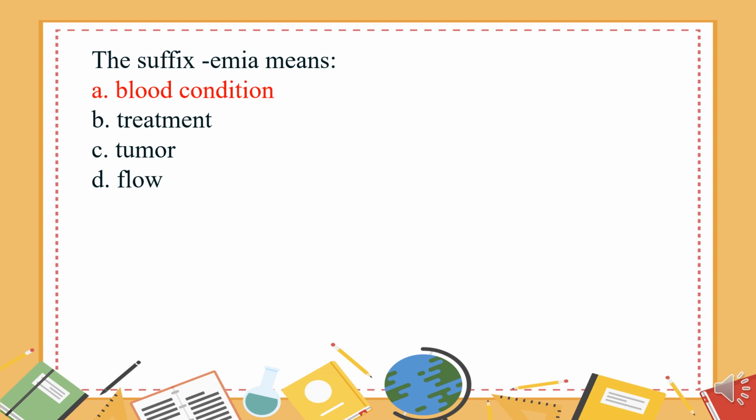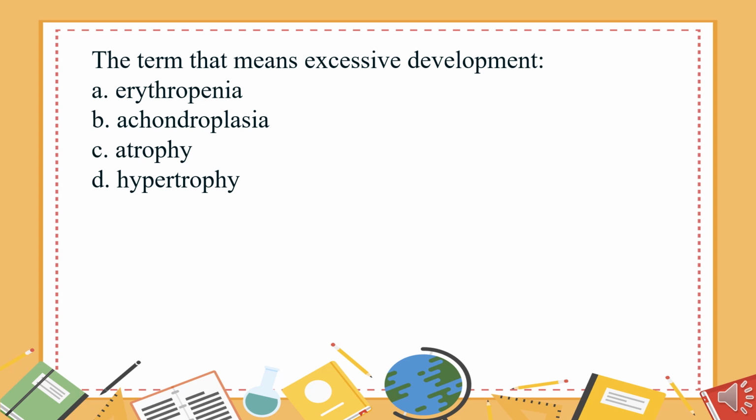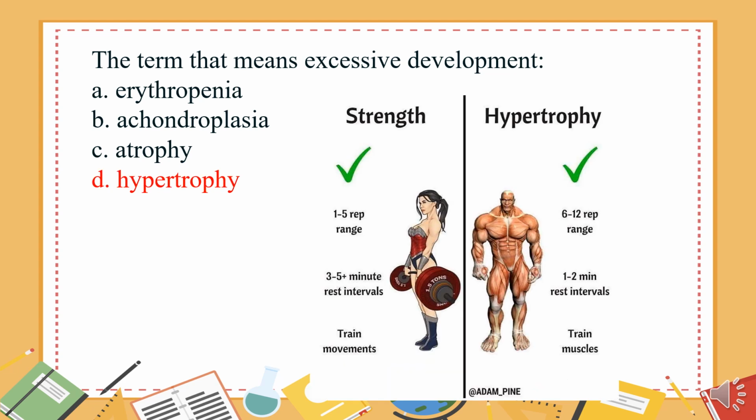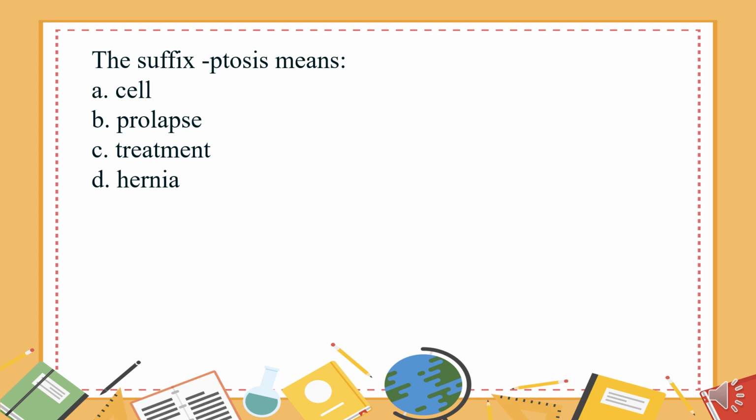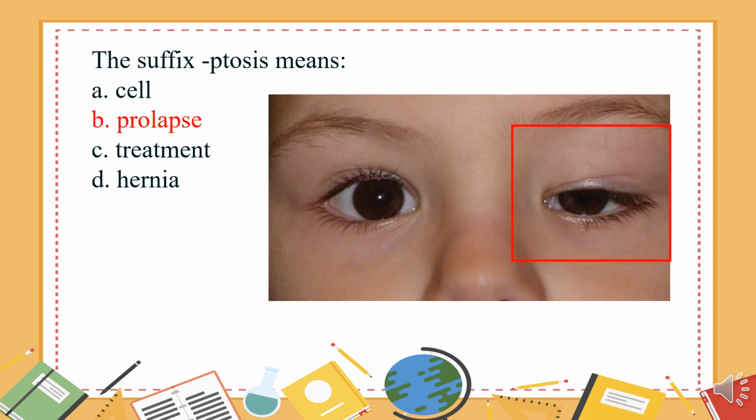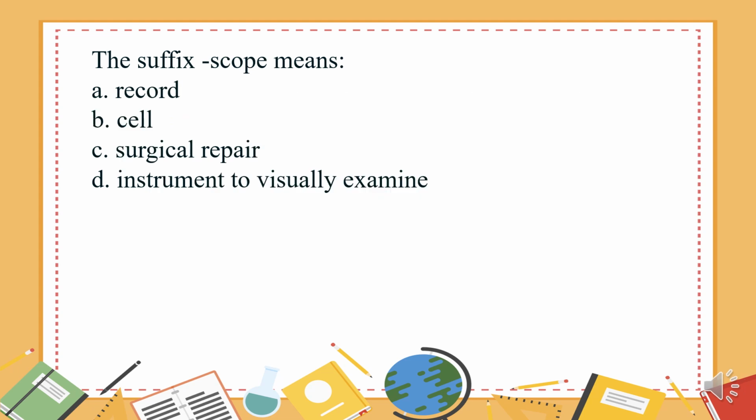Blood condition. The term that means excessive development: A. Erythropenia. B. Achondroplasia. C. Atrophy. D. Hypertrophy. The answer is D. Hypertrophy. The suffix ptosis means: A. Cell. B. Prolapse. C. Treatment. D. Hernia. The answer is B. Prolapse. The suffix scope means: A. Record. B. Cell. C. Surgical repair. D. Instrument to visually examine. The answer is D. Instrument to visually examine.